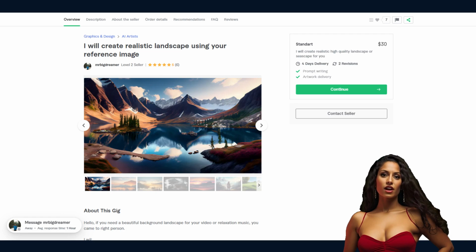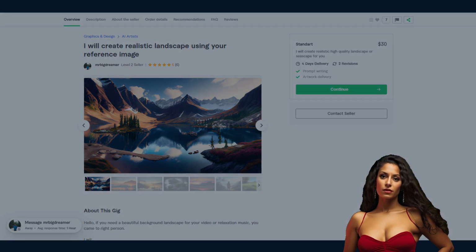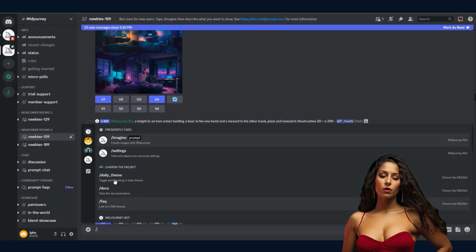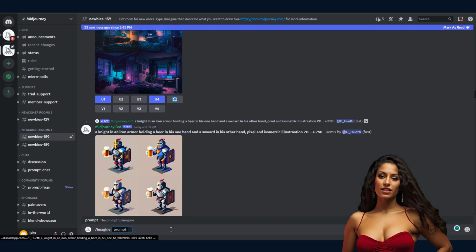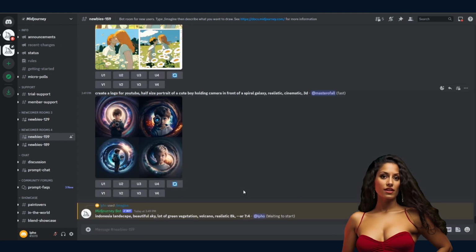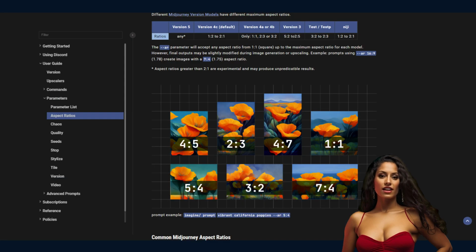Now, let's generate our own landscape art using Midjourney. Go to Midjourney and type /. Then select the first option and type your prompt. AR stands for aspect ratio. Since we want a landscape picture, I have chosen 7:4. Here you can see common Midjourney aspect ratios.